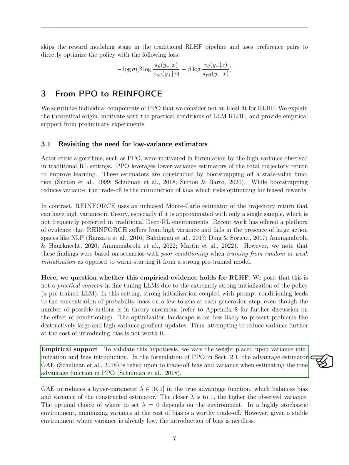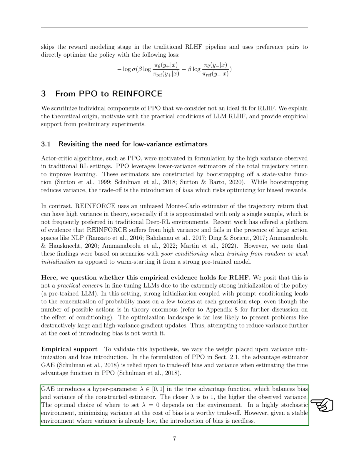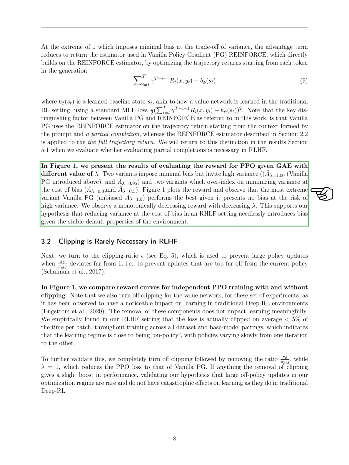Specifically, we looked at the Generalized Advantage Estimation, GAE, in PPO, which uses a hyperparameter to balance bias and variance. Our findings suggest that in a stable environment like RLHF, where variance is already low, introducing bias is unnecessary. Our results show that the variant of the policy gradient that introduces the least bias, even at the risk of higher variance, performs the best, supporting our hypothesis that in RLHF, reducing variance at the cost of bias is unwarranted.